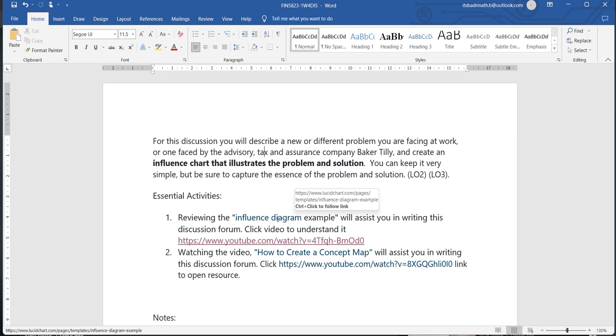Maybe a lot of errors in the manufacturing process. You can take a number of different issues that are related to the problems. So we need to identify the root cause, and that root cause influences the performance of the organization at each stage. Okay, that is what we call influence.